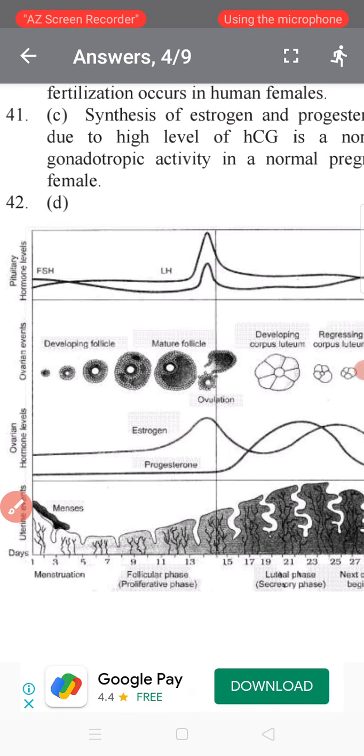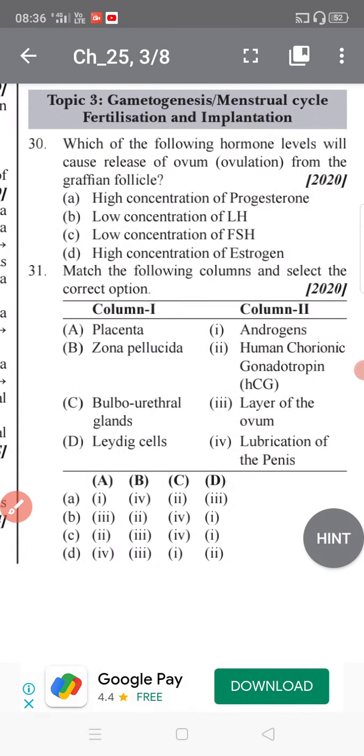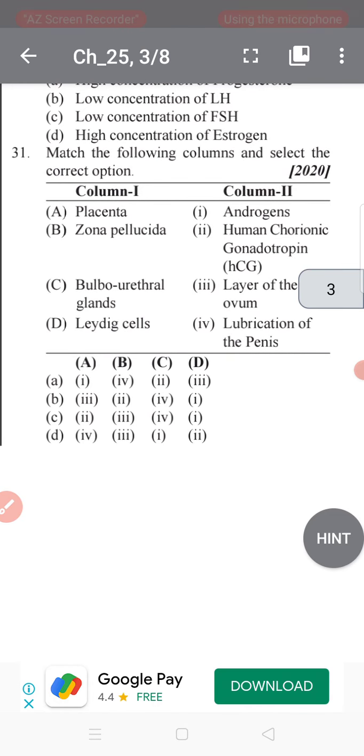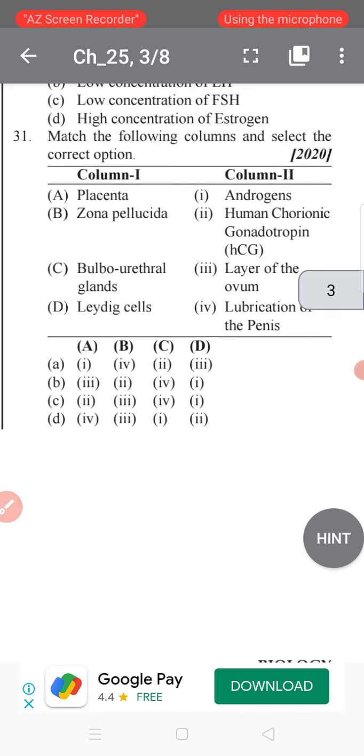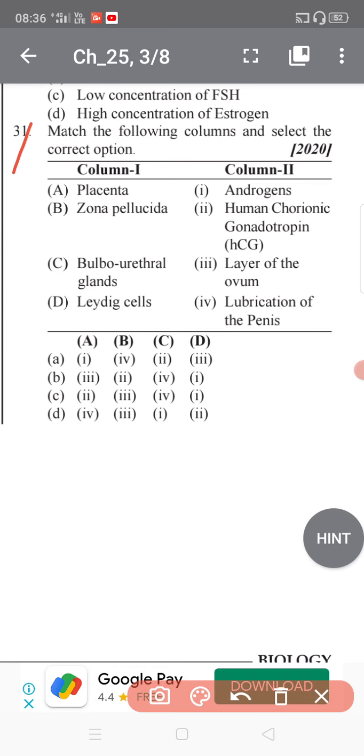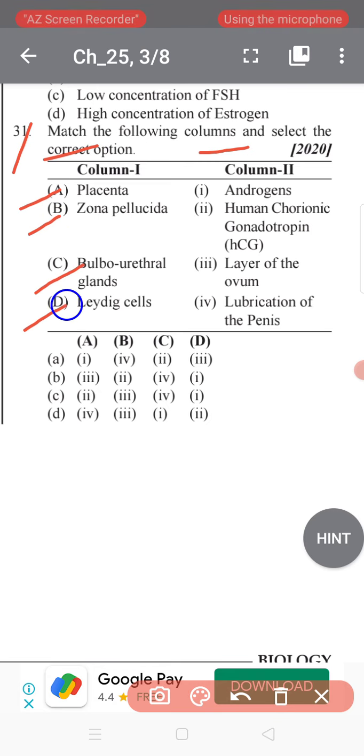So now students, we can go to question 31. Match the following columns and select the correct option. Column 1: placenta, zona pellucida, bulbourethral gland, Leydig cell. Column 2: androgen, human chorionic gonadotropin, layer of the ovum, lubrication. So now tell me what is the correct option.